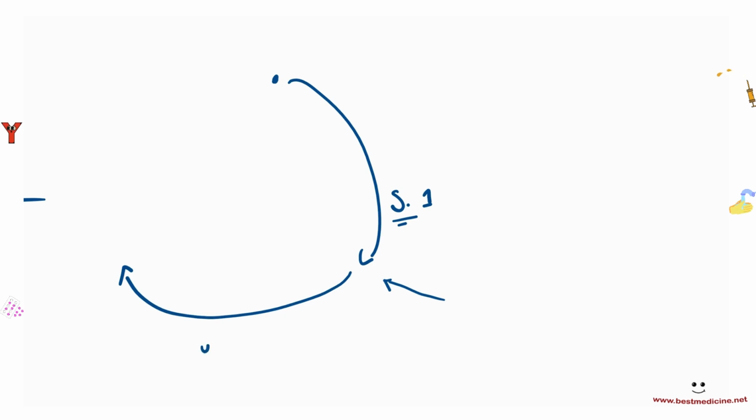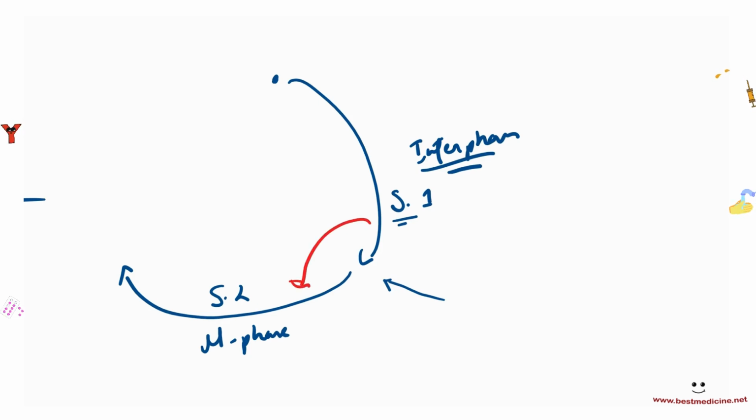So you have a cell that has just been formed. It enters stage 1, which is the interphase, in which it increases in cell size and increases its number of organelles, and most importantly, it replicates DNA. Then a signal comes in and it enters the next phase, which is the M phase, right? Stage 2, M phase. This one was the interphase. Now here's the thing. To go from this one to this one, you have a couple of genes that are involved that control the jumping from one phase to another, that determine whether the cell is eligible enough to be able to go to the next phase.